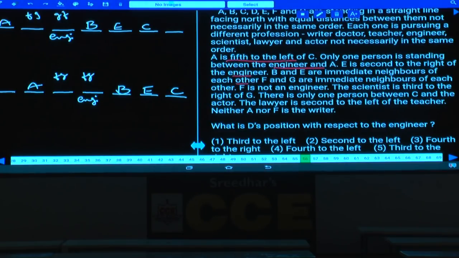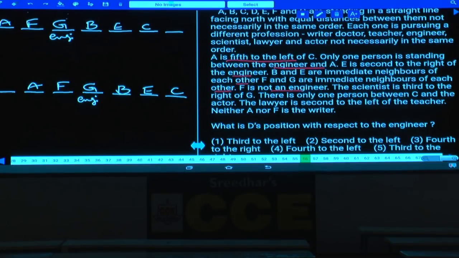F is an immediate neighbor of G, and F is not an engineer. As F is not an engineer, then who is the engineer here? G is the engineer. Now G is the engineer and F will be here. Here also G is the engineer and F is here. And F and G are immediate neighbors of each other. F is not an engineer.